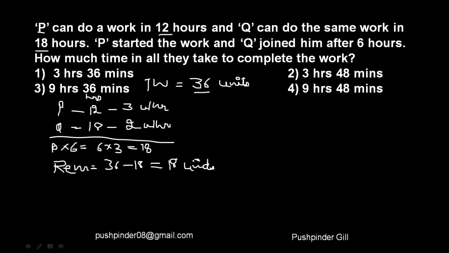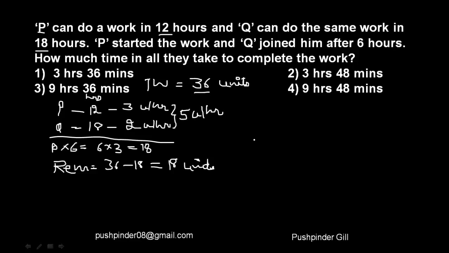Now let's go with the story. Let's see what they're asking. Now Q has joined P, and we have to see how much time it will take for them to finish these 18 units. If you see the rate of P and Q, P finishes 3 burgers every hour, Q finishes 2 burgers every hour. That means together they finish 5 burgers every hour.